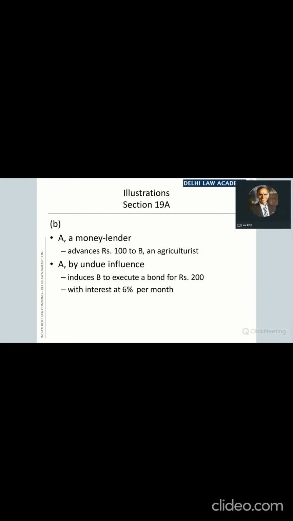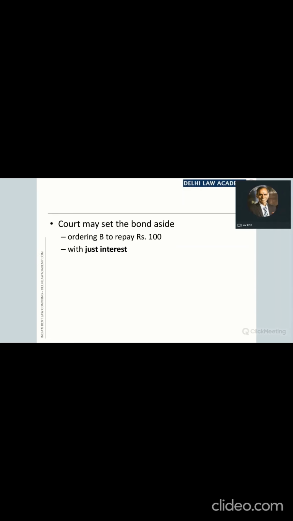However, because of undue influence, the money lender has induced the borrower to execute a bond for ₹200 instead, and the interest rate is also extremely high, 6% per month, which means 72% per annum. This is a clear case of undue influence, and in such a case, the court may set the bond aside.